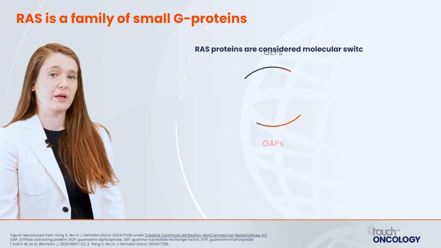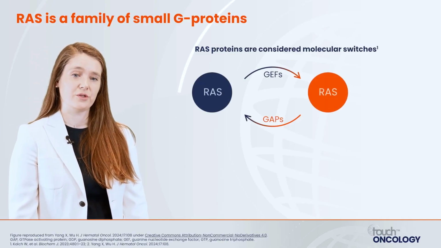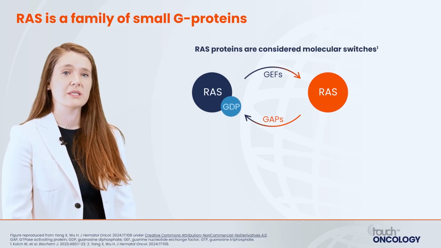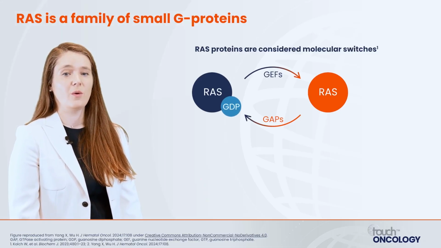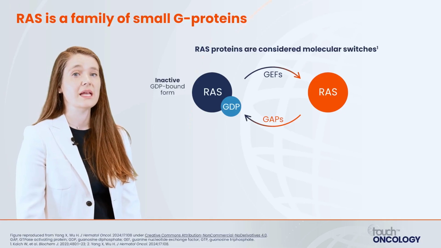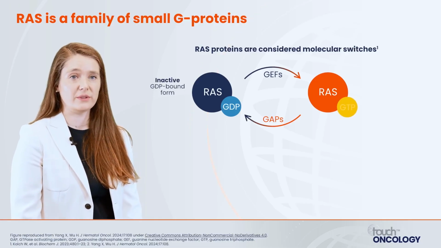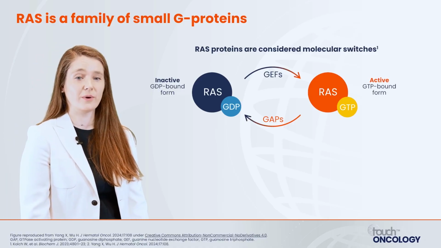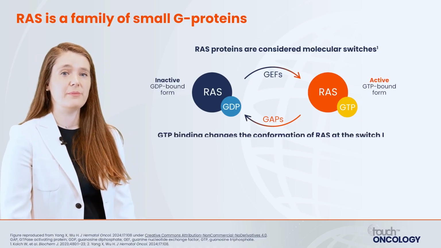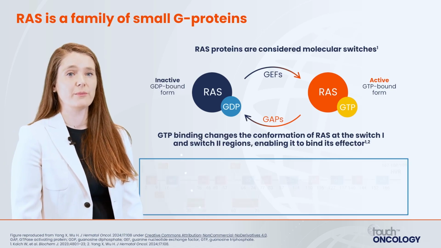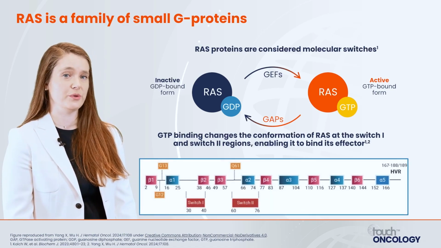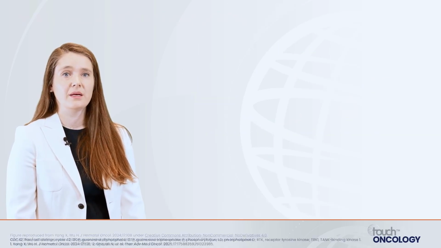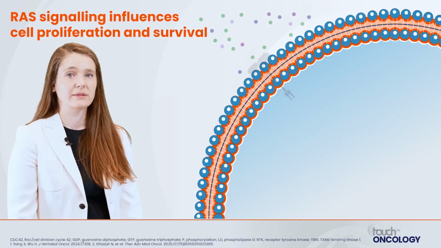The RAS family, including KRAS, NRAS, and HRAS, are small monomeric G proteins. When they're bound to the GDP form, or guanosine diphosphate, they're in the inactive form. However, when bound to GTP, or guanosine triphosphate, they're in the active form. When GTP binds, this changes the conformation of RAS at switch 1 and switch 2 regions, enabling it to bind to its effectors. So what does this look like in the cell?